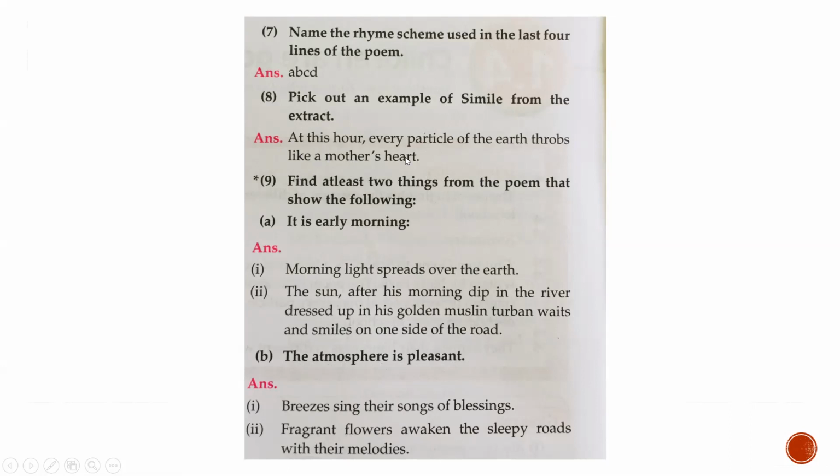Find at least two things from the poem that show the following. Now, which are the two things mentioned in the poem which tell us that it is early morning and which tell us that the atmosphere is pleasant? The lines, morning light spreads over the earth, the sun after his morning dip in the river, dressed up in his golden muslin turban, waits and smiles on one side of the road. These two lines tell us that it is early morning. The atmosphere is pleasant. Breezes sing their songs of blessings, fragrant flowers awaken the sleepy roads with their melodies. These two lines tell us that the atmosphere is pleasant, means the atmosphere is very happy.